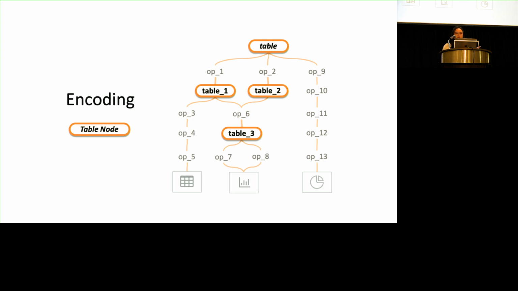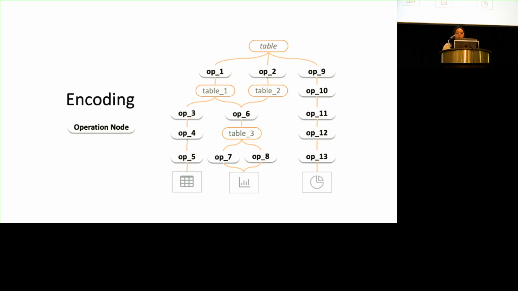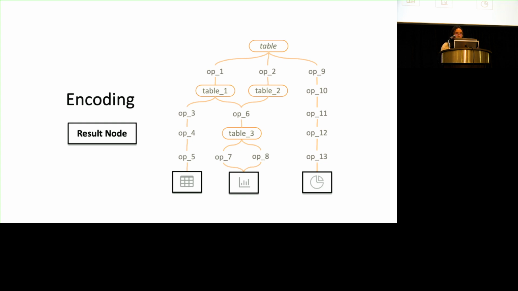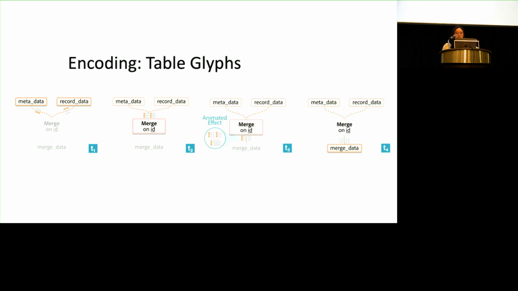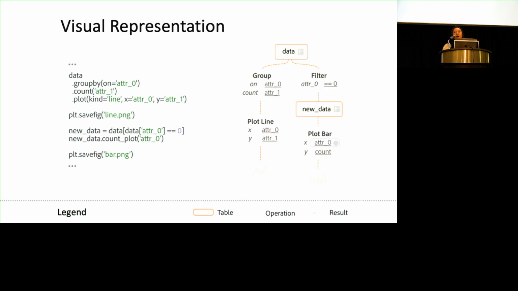The orange ones are table nodes, the pink ones are operation nodes, and the gray one are the result nodes. And we have table glyphs, the little blocks that run along with the diagram during streaming to show what's going on to the table, just inspired by previous works.